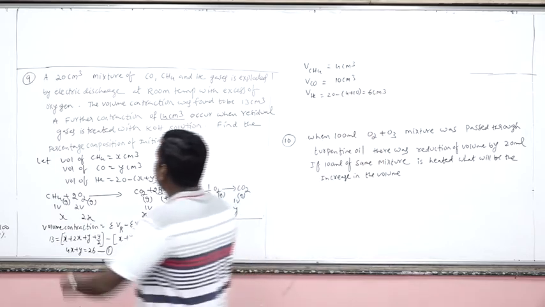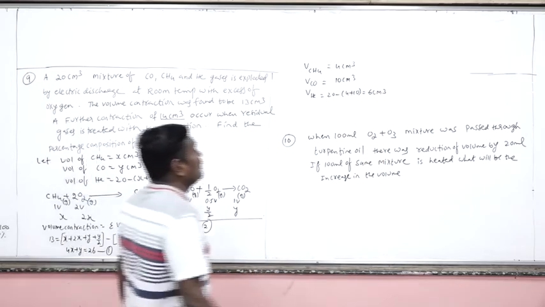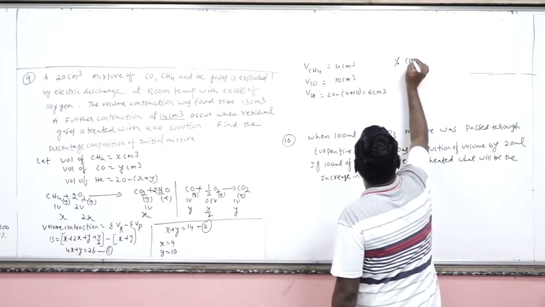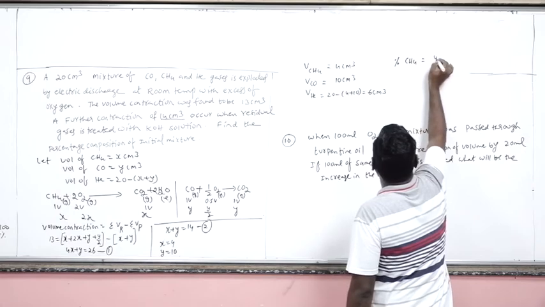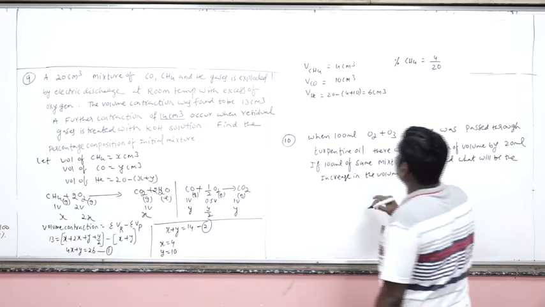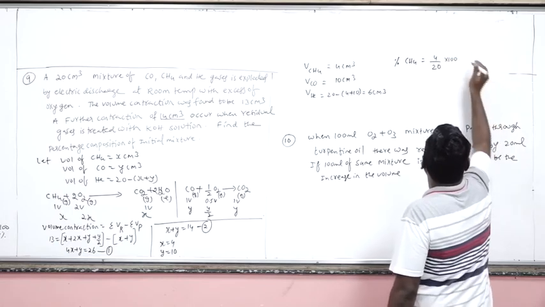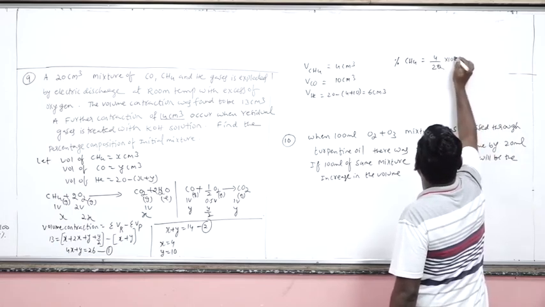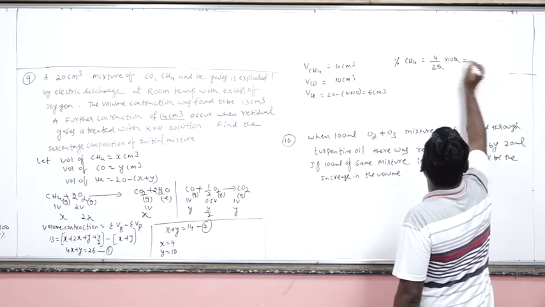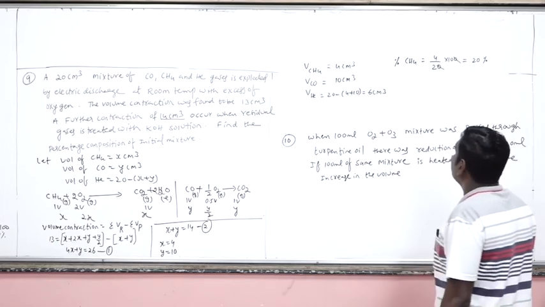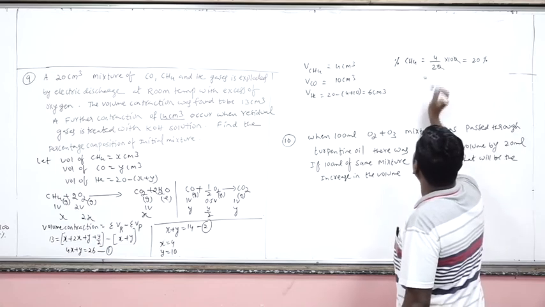Now the question is the percentage composition by volume. So percentage composition of methane is volume by total mixture volume, 4 by 20 into 100. Okay, so here 0 gets cancelled, 2 twos are 4, 2 into 10, 20% of methane in the mixture out of 100 volumes.